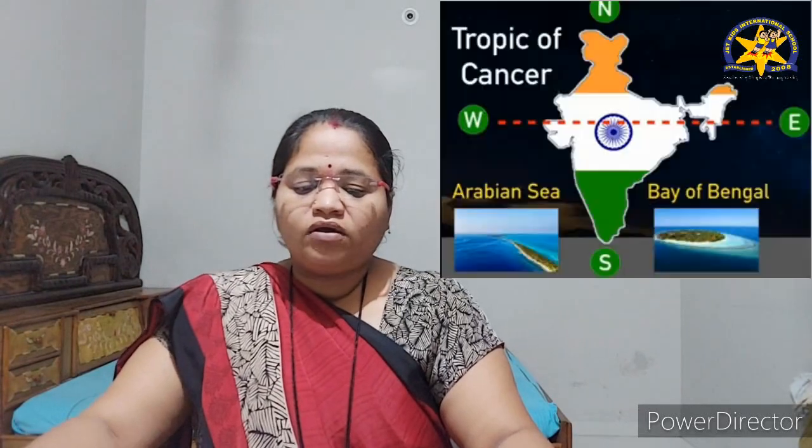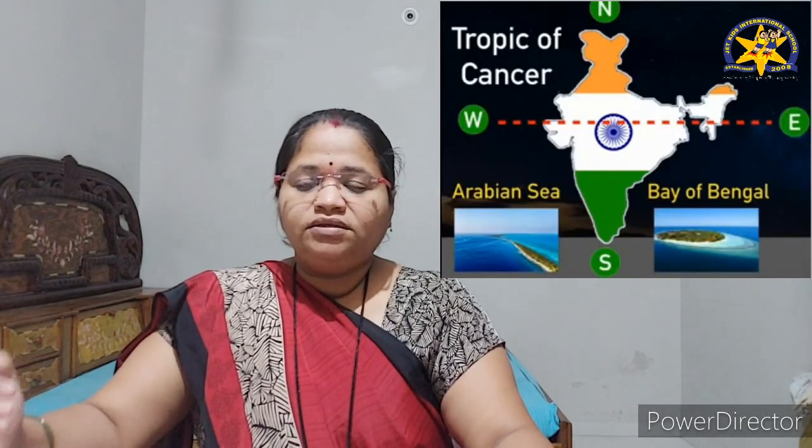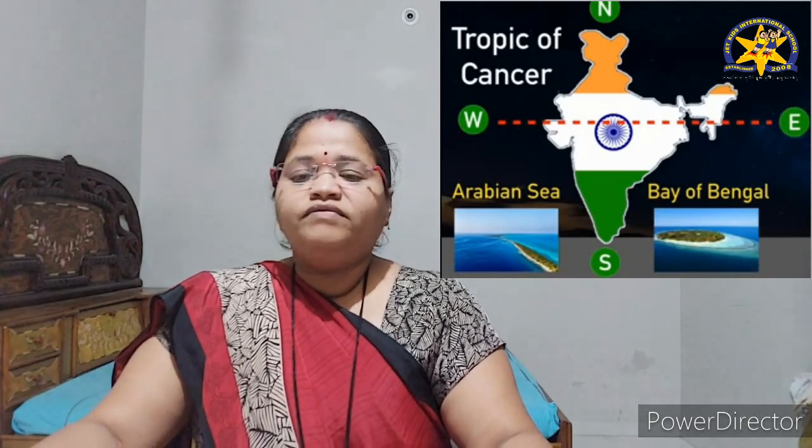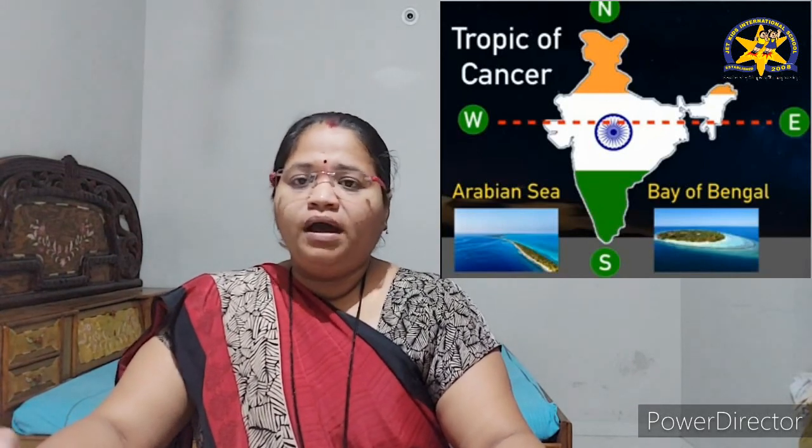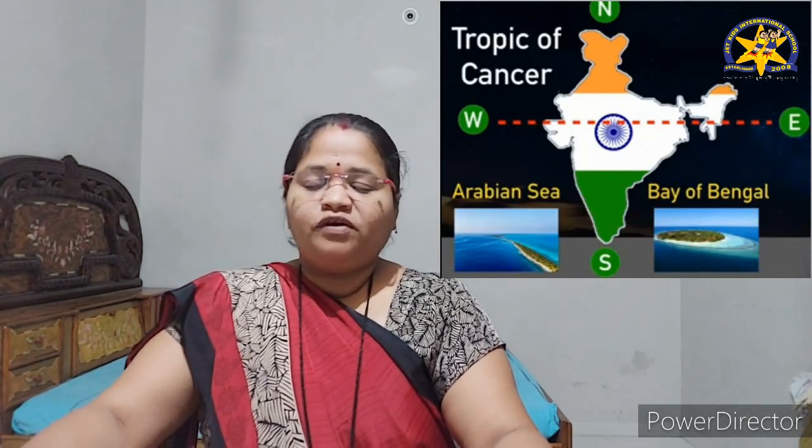One more important thing is that in India, a very important imaginary line, the Tropic of Cancer, lies at the latitude of 23 degree 30 minutes north, and it passes through India.